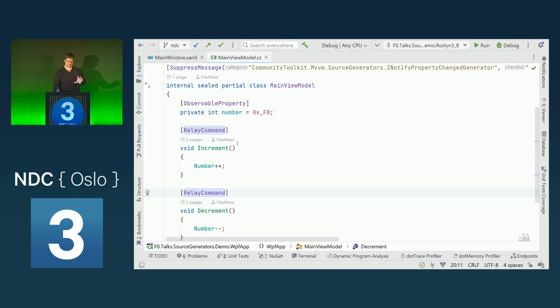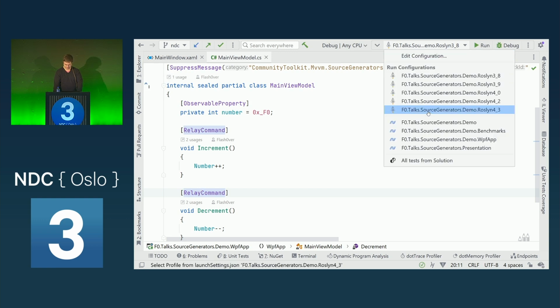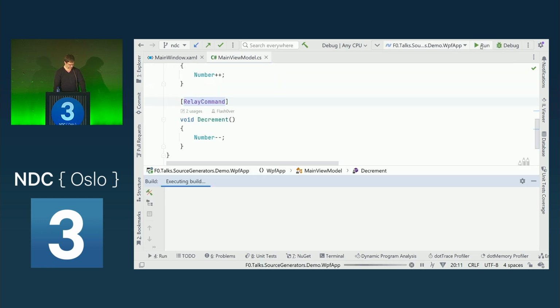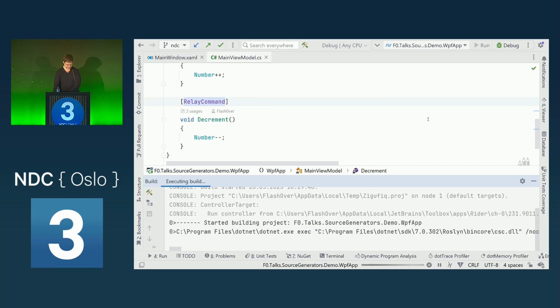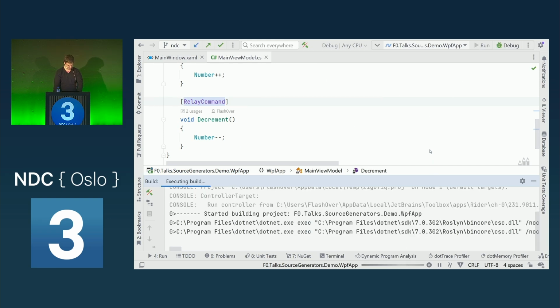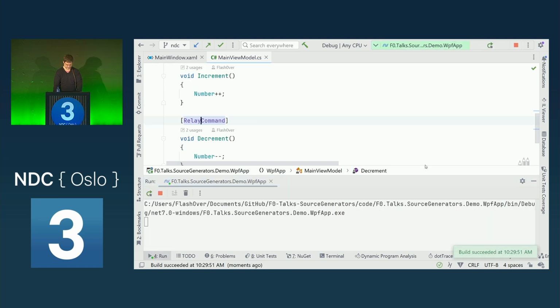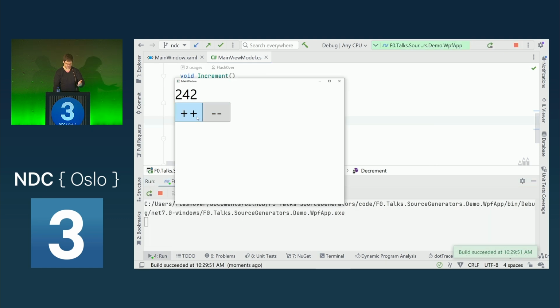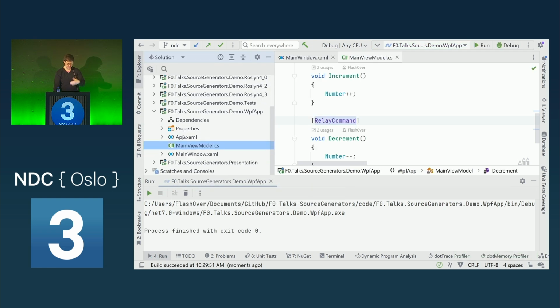But with the MVVM toolkit source generators that are available as a NuGet package from the Community Toolkit, this can now be all generated. So let's run the application briefly. Now we have the increment and decrement functionality without us actually writing this INotifyPropertyChanged and the commands. And the source generator is actually producing this.